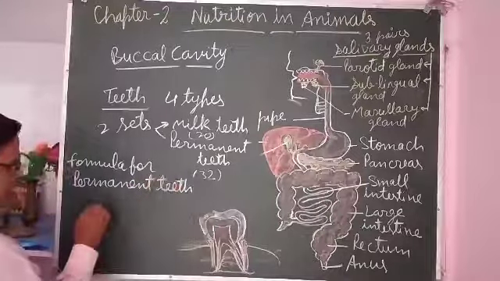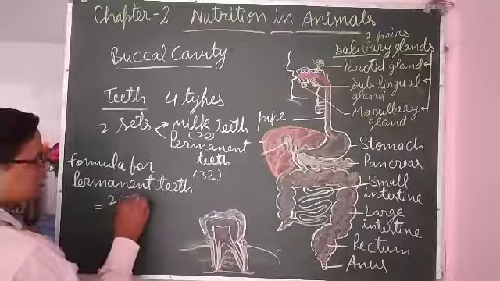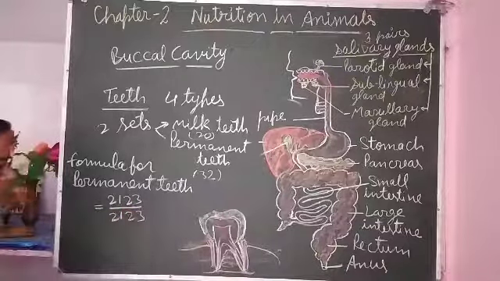The formula for permanent teeth is 2 1 2 3 upon 2 1 2 3.